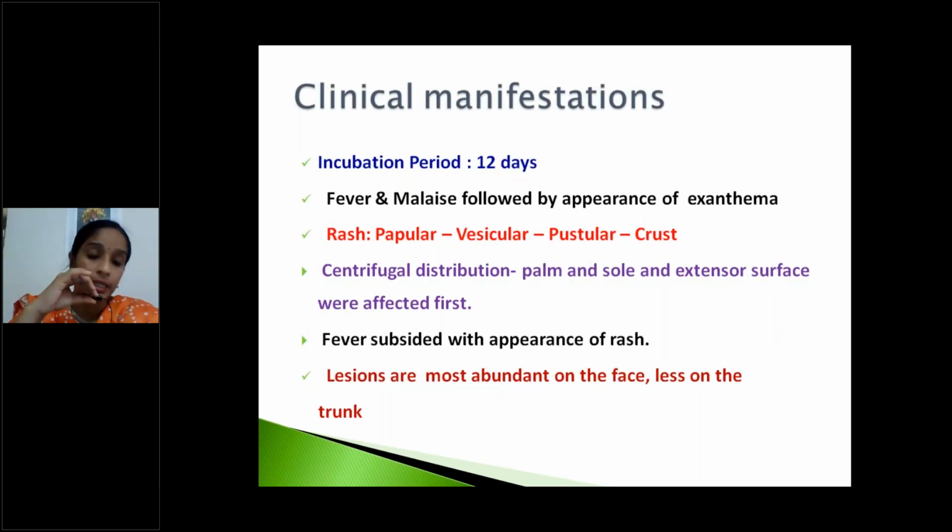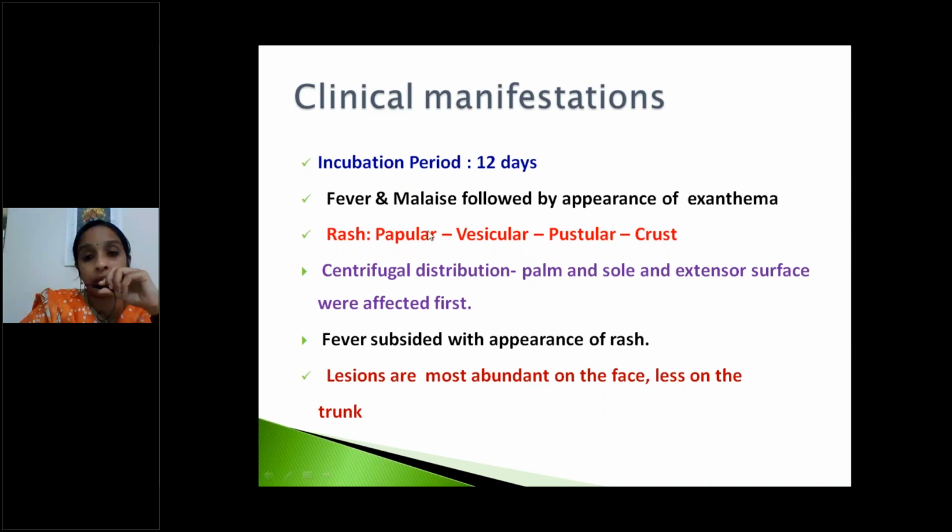Coming to clinical manifestations, the incubation period is 12 days. Okay, we can see general fever, malaise followed by appearance of exanthema. Next, very important, rash. First the rash is papular in appearance, then we can see vesicular formation, then pustules, and lastly it forms a crust.